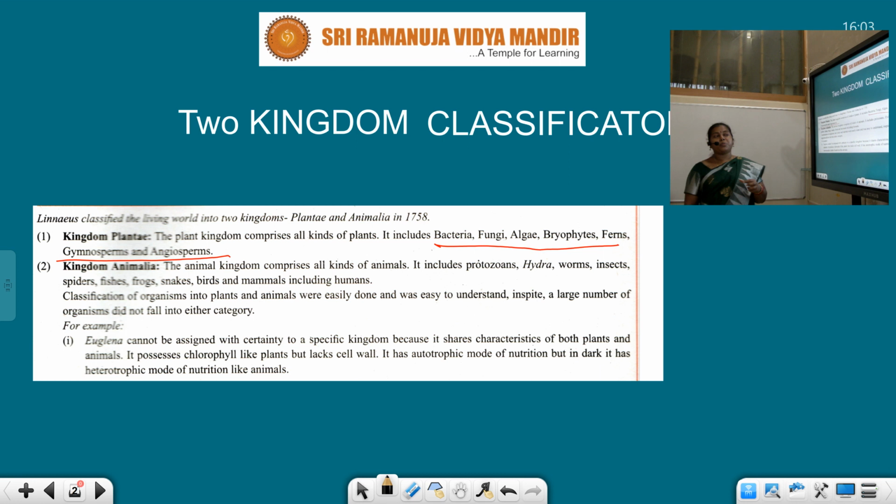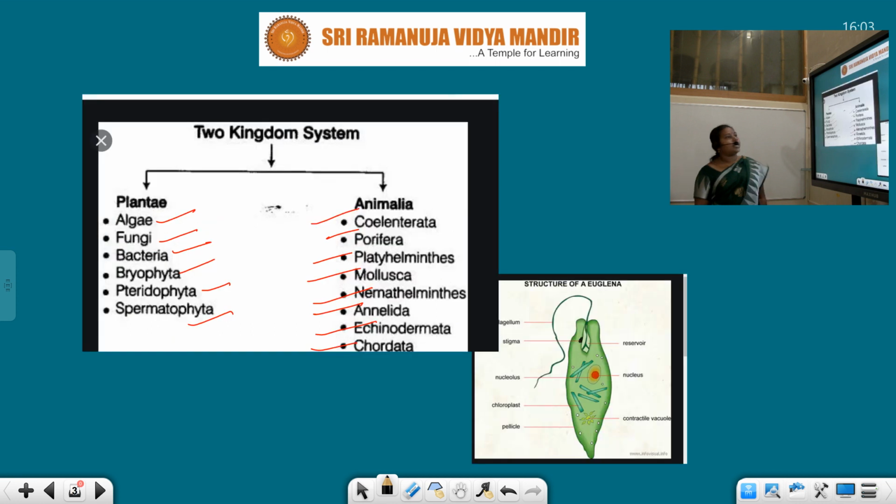Let us move on to the next slide. Just see the two kingdoms of Linnaeus, Plantae and Animalia. So this is the exception of Euglena, as I explained. As it has chlorophyll, it can synthesize food materials, but it lacks the cell wall. So this is the structure of Euglena, students.